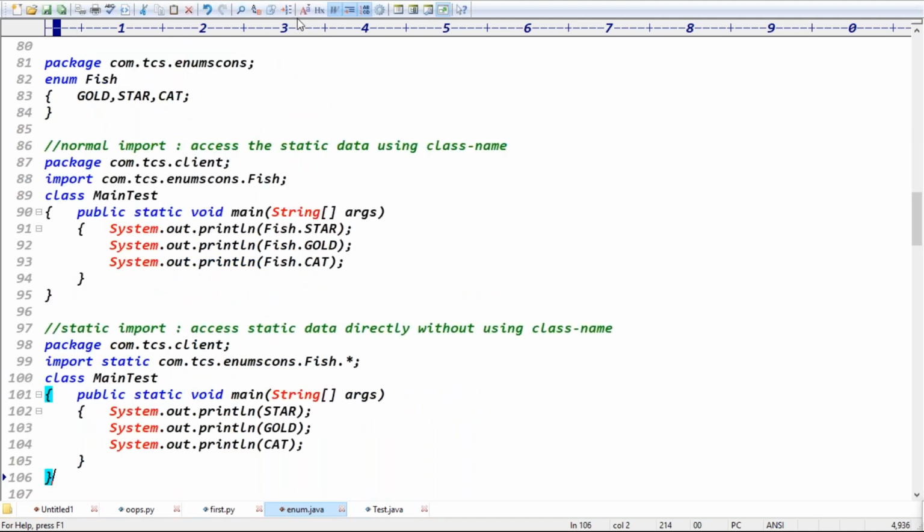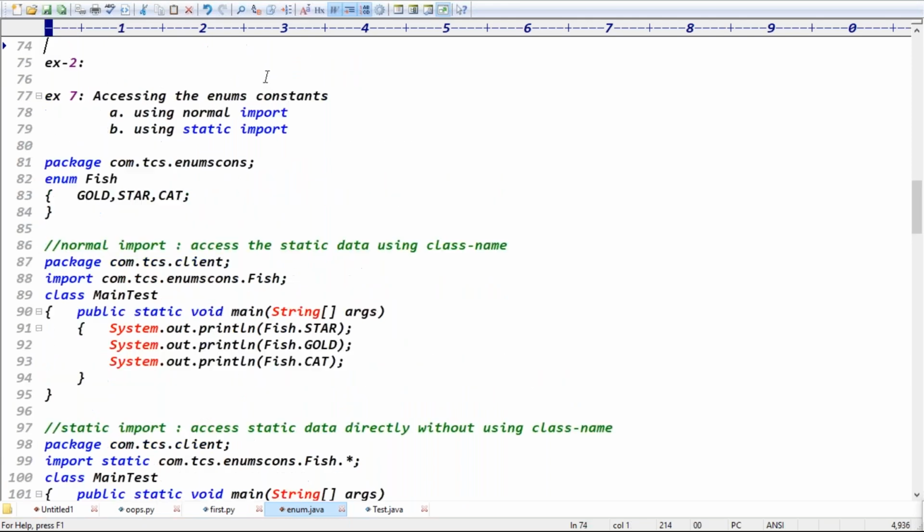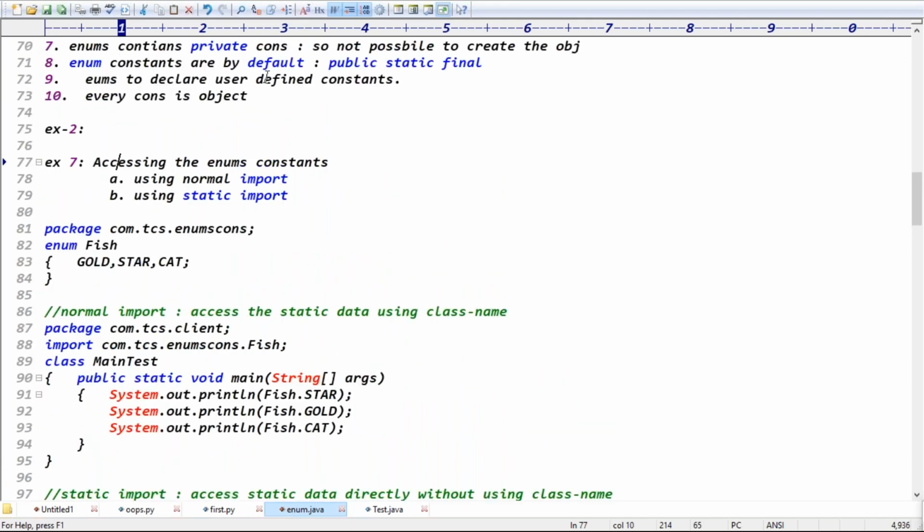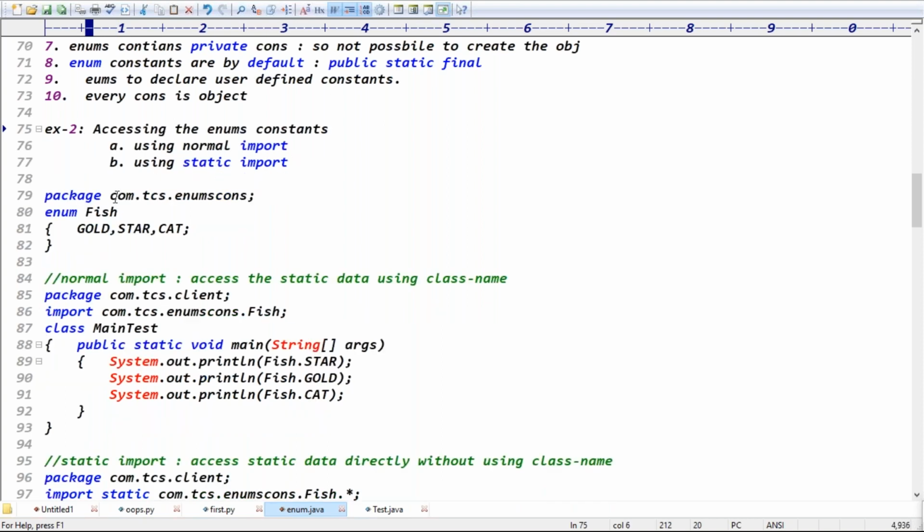What is the difference between normal import and static import? It's generally for accessing the enum constants, guys. If you see this code, assume a package com.tcs.enumconstants. So I have one package, Fish. Fish contains goldfish, starfish, catfish, some fishes are there, right? Assume this is client code, TestClient. In the client code, I'm importing that Fish, right?